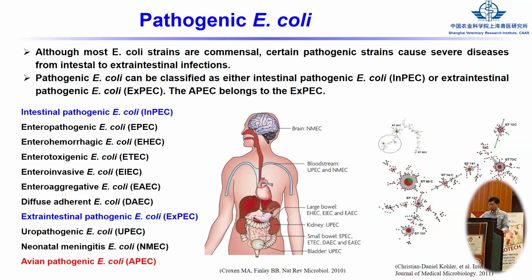APEC belongs to ExPEC, and when we compare the genomic sequences, the commensal E. coli, the InPEC and the ExPEC belong to two different groups.